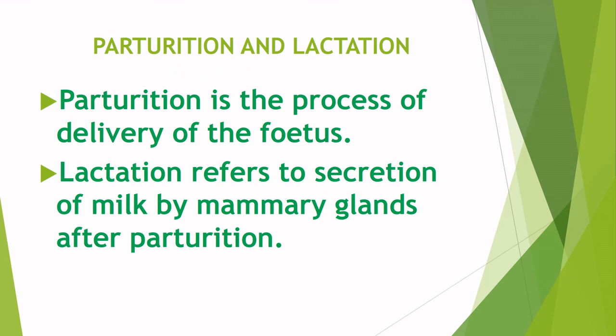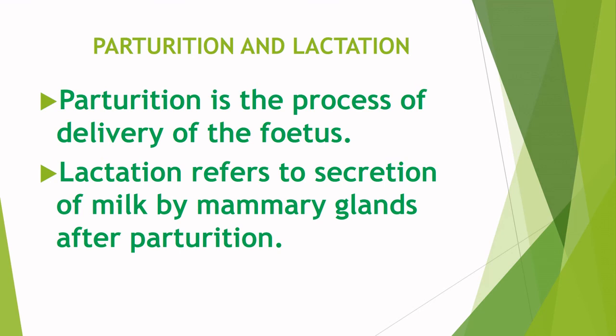Maturation. About 266 days after fertilization, or 280 days from the beginning of the last menstrual period, the human infant is born. Vigorous contractions of the uterus at the end of pregnancy are needed to expel the fetus in the sequence of events called labor. This process of delivery of the fetus is called parturition. Parturition is induced by a complex neuroendocrine mechanism.